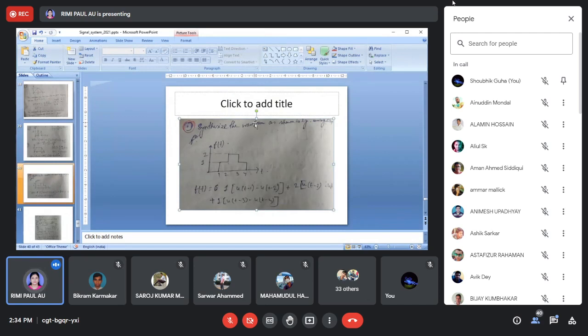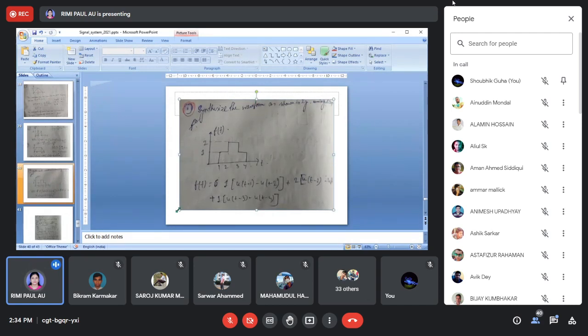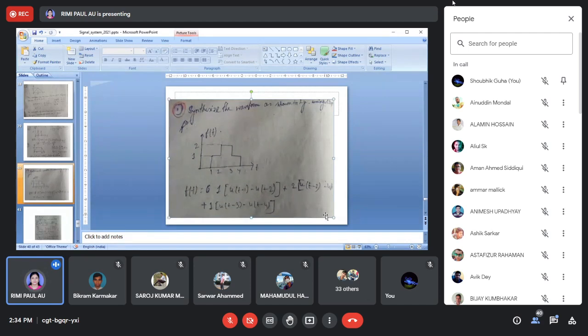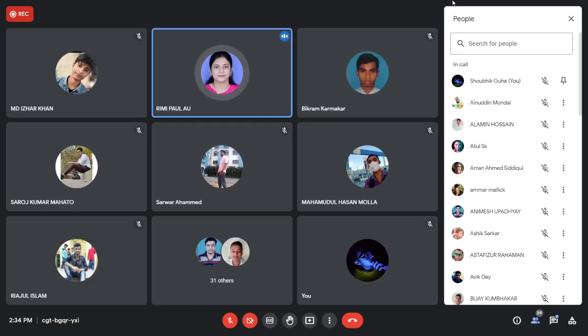The first question we will solve is this one. Now, I already mentioned the rectangular pulse or gate pulse function. So, to write the gate pulse function, I want to show you.